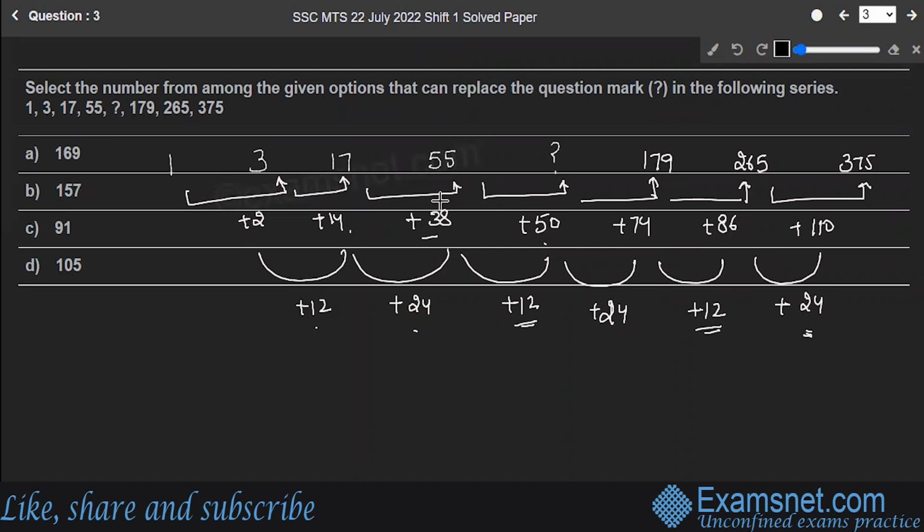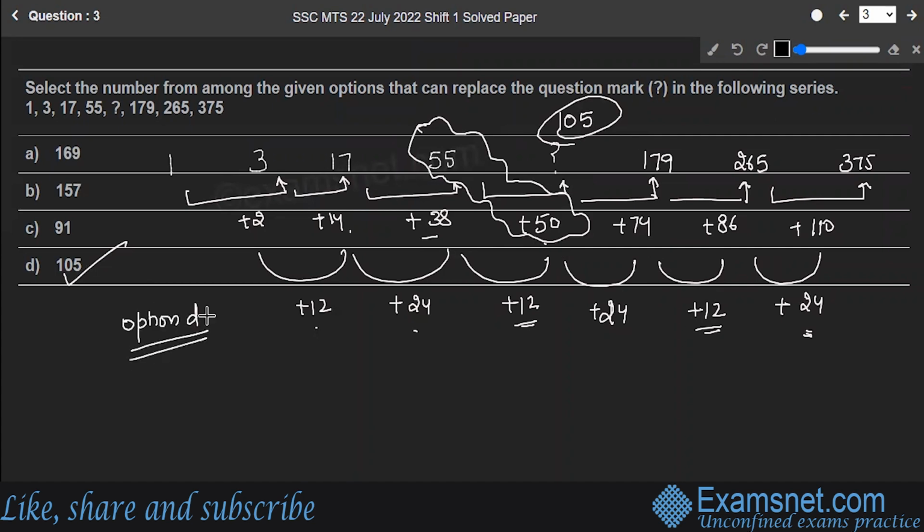So let's add 55 and 50. When you are adding 55 and 50, you will get 105. Okay, so this 105 is the correct answer to the question. Option D is the correct answer to the question. Hope you are clear. Next, question number 4.